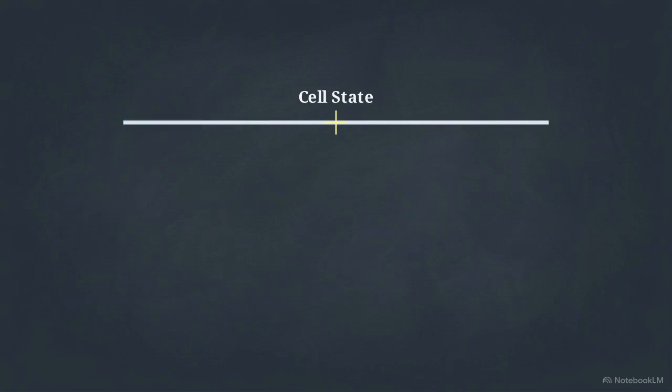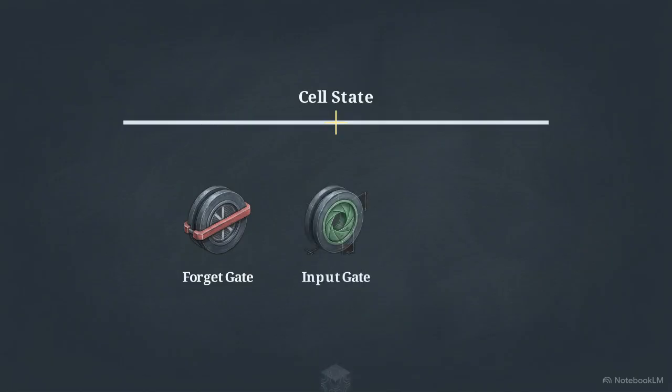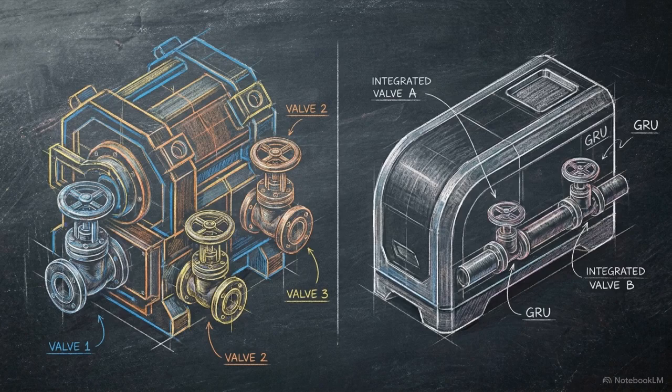To manage what gets onto this highway, the LSTM uses 3 distinct valves, called a gating mechanism. First, the forget gate evaluates the current word and mathematically calculates exactly which irrelevant data should be dropped from the cell state. Next, the input gate analyzes the new word and decides what relevant new information needs to be added to the cell state. Finally, the output gate filters that cell state to pass only the most useful information down to the next layer of the network. A streamlined variant, the gated recurrent unit, or GRU, later emerged.